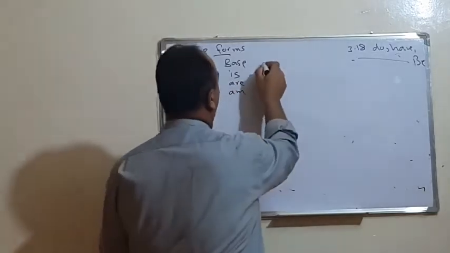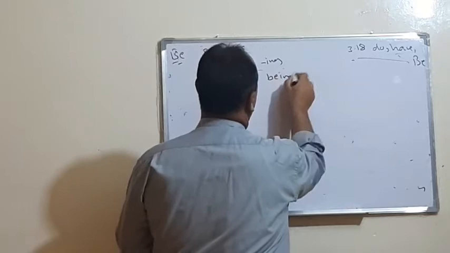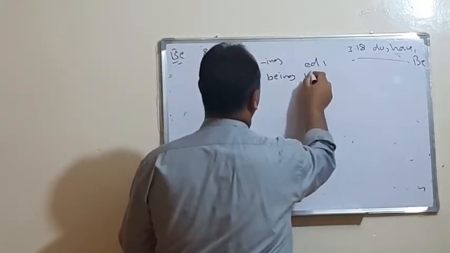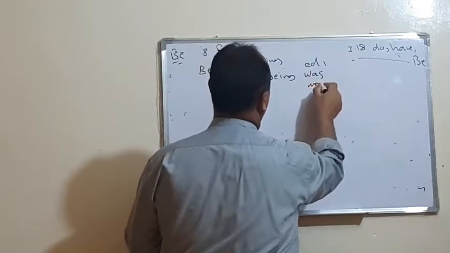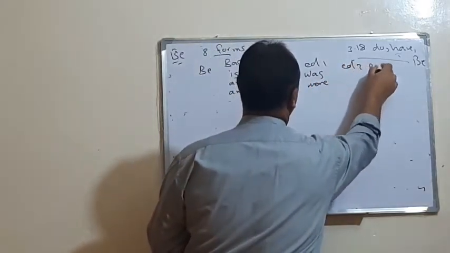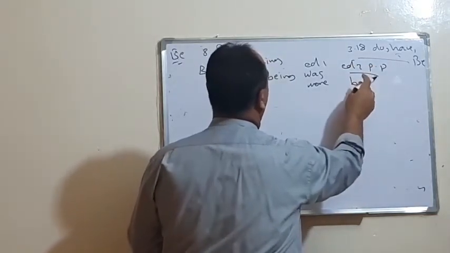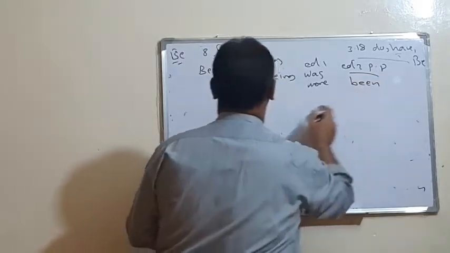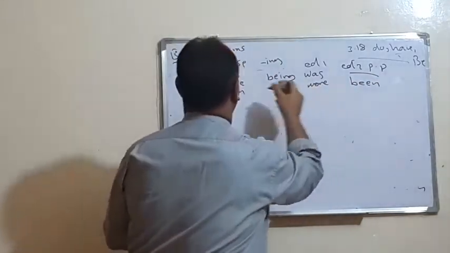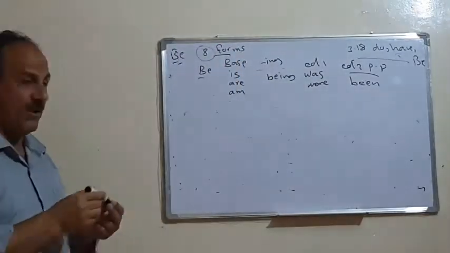In case of the ing form, we have being. In the ed1, meaning past, we have was or were. And in the past participle, ed2, we have been. So we have 8 forms for be.